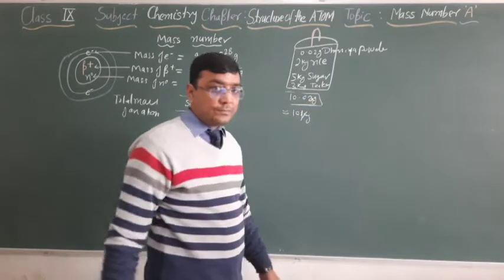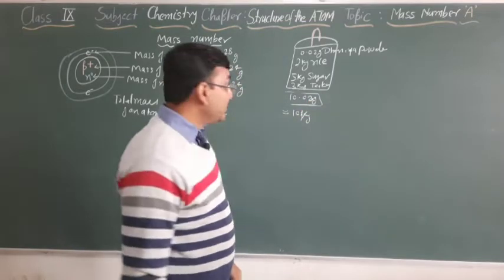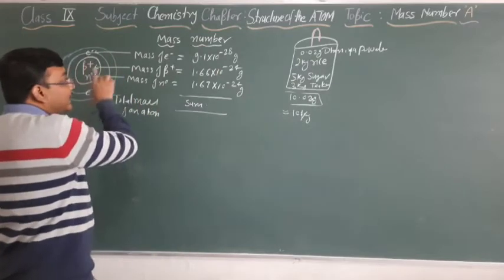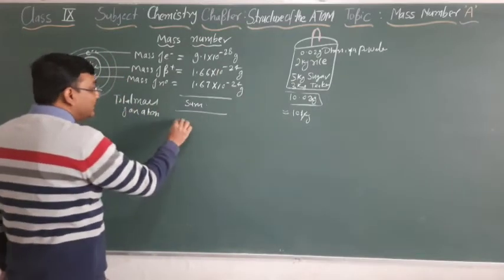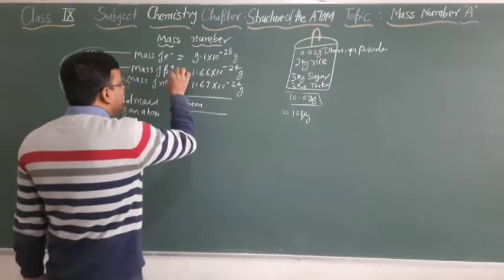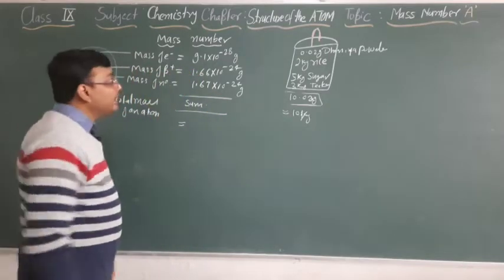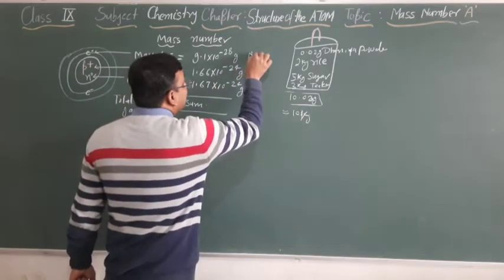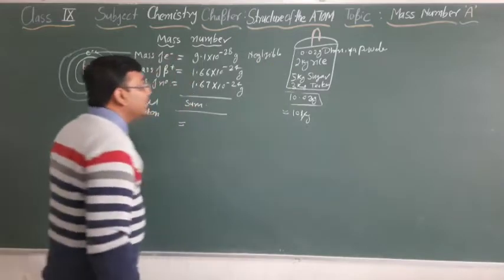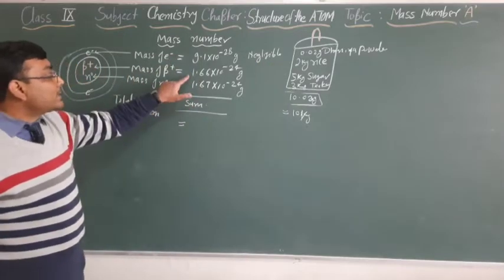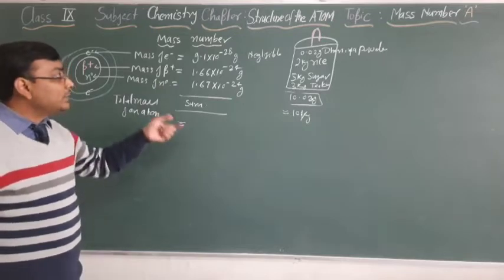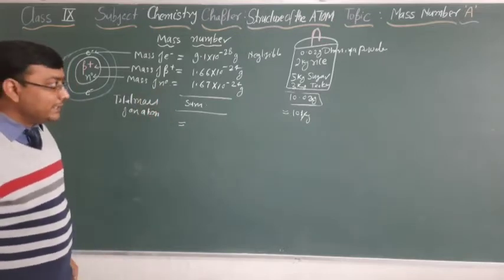Can you? Same as that, while writing the mass of atoms, we can roughly write the mass of protons and the mass of neutrons. We can consider the mass of an electron negligible as compared to the mass of protons or the mass of neutrons. The mass of electrons is very less, so that can be considered negligible.